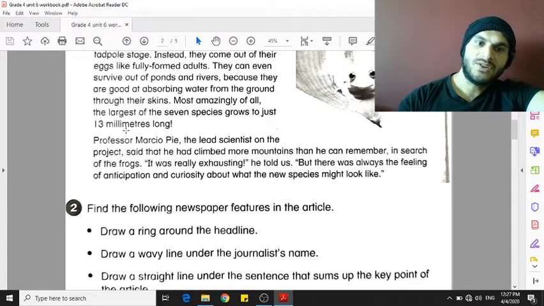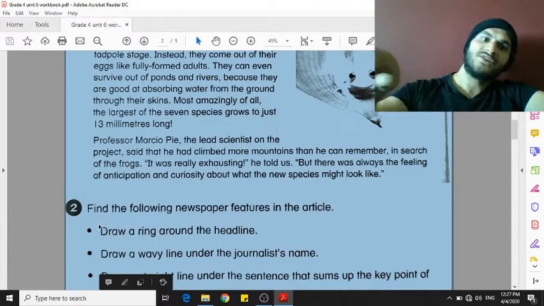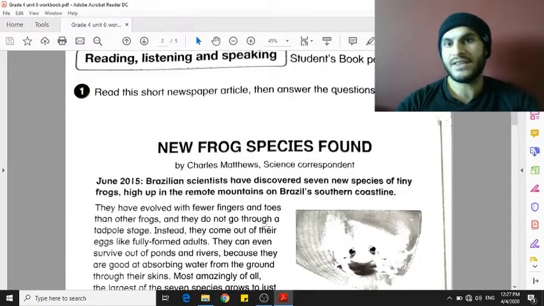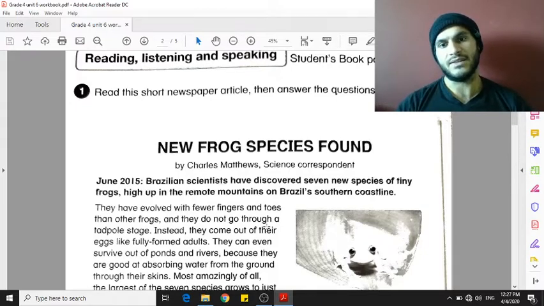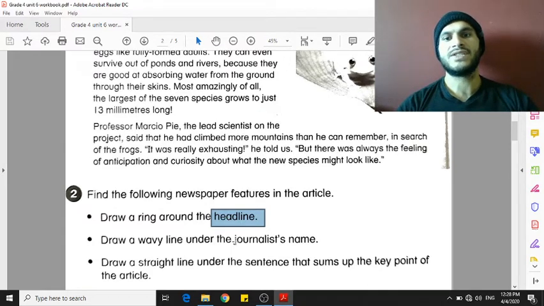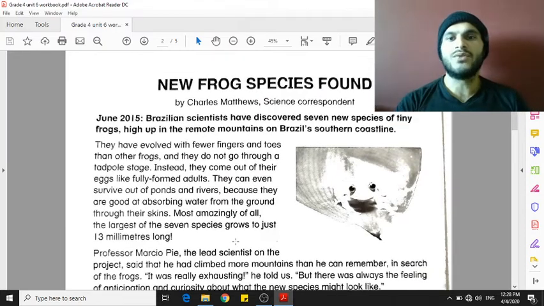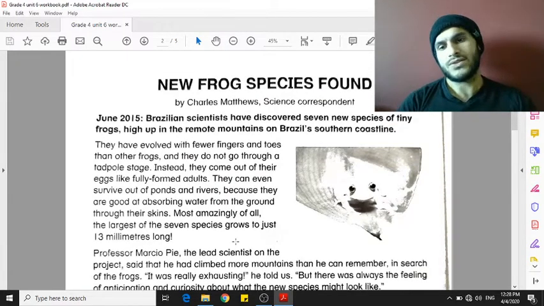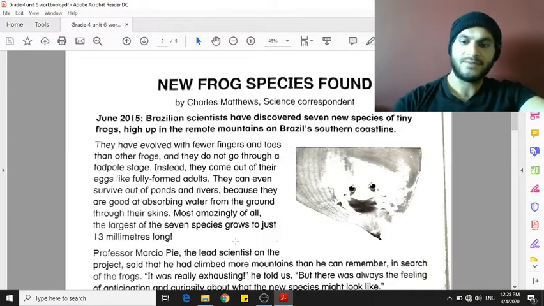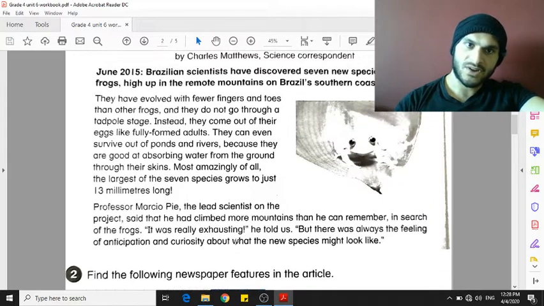For example, they want you to draw a ring, like a circle, around the headline. The headline is the title of the news story. So you have to find the title in the news story. Now, the second question: draw a wavy line under the journalist's name. The journalist is the person who writes the story. So who wrote this story? You have to find the name of the person and write it down, or circle it as well.